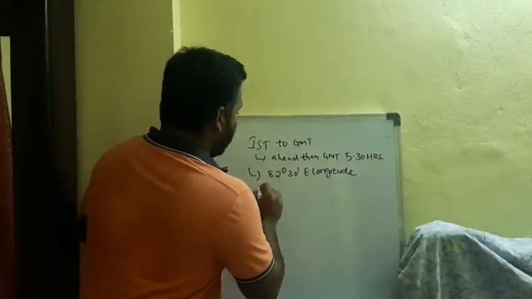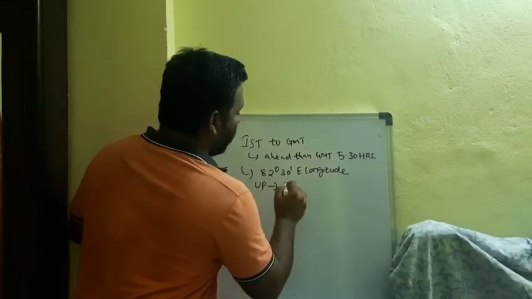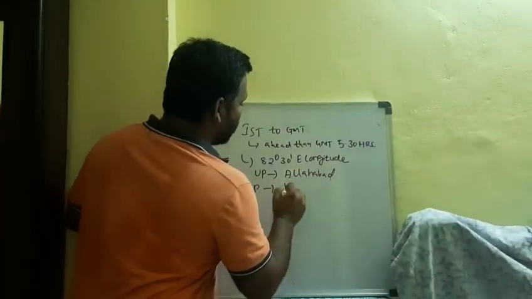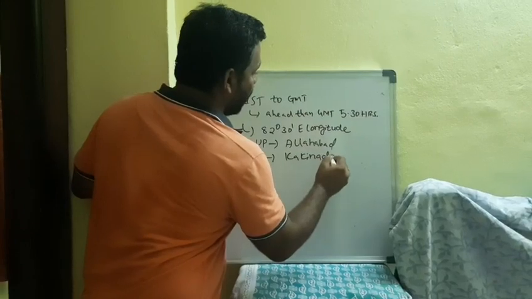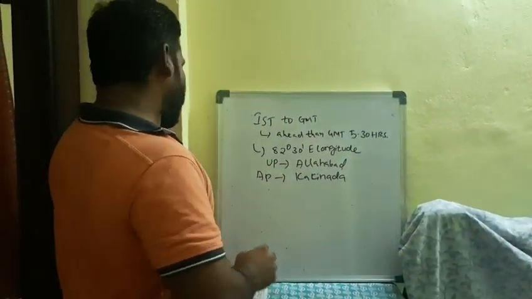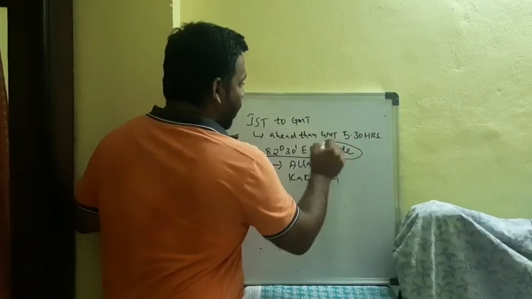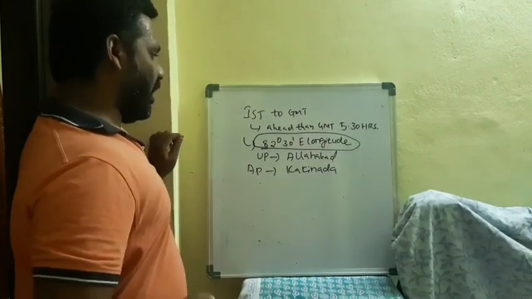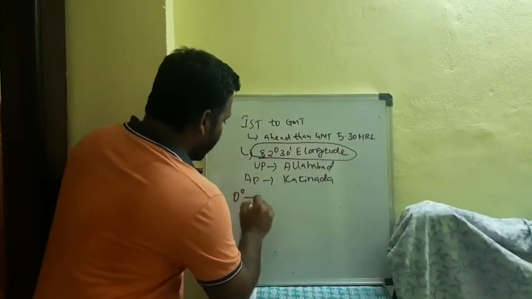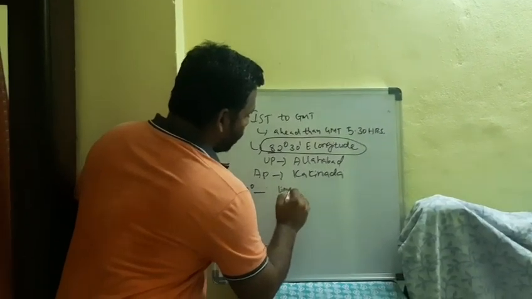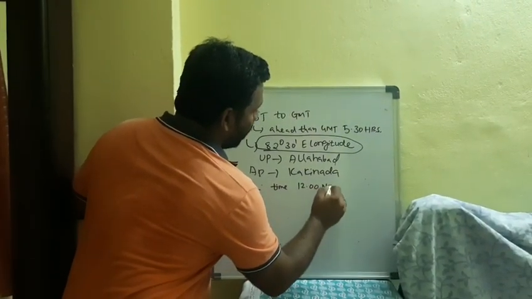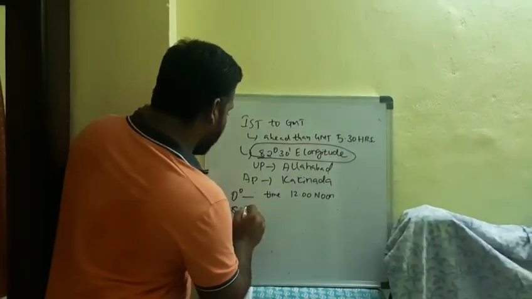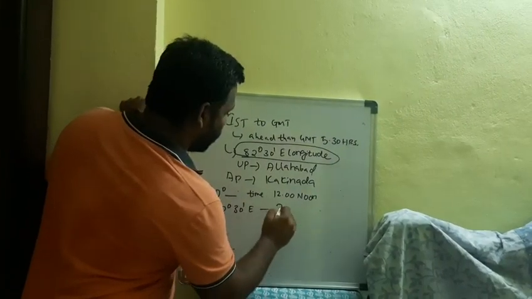82 degrees 30 minutes east longitude crosses our country in UP. In UP, where is the place? At Allahabad. In AP, it crosses at Kakinada. If you observe, for 82 degrees 30 minutes east longitude, how do we calculate how much IST is ahead of GMT? We will find it. At 0 degree, the time is 12 noon. Then what is the time at 82 degrees 30 minutes east longitude?